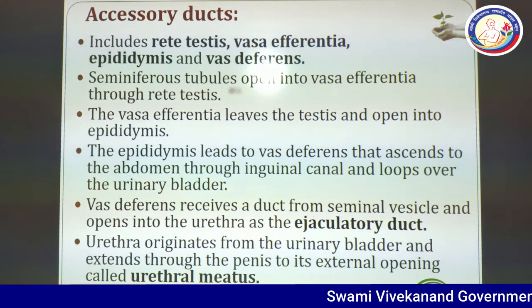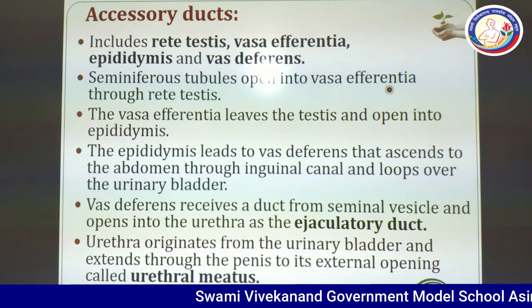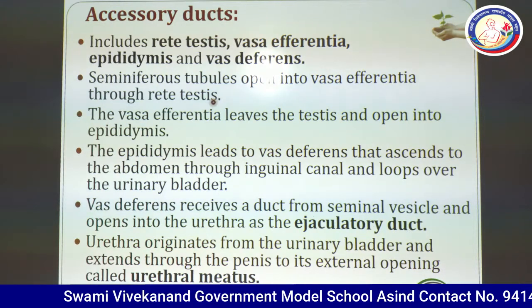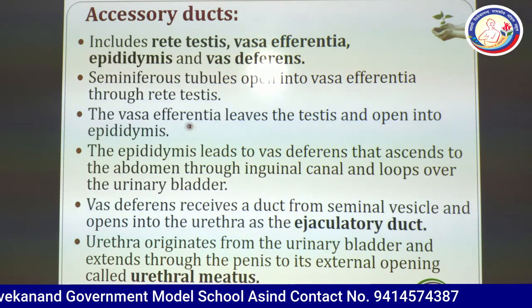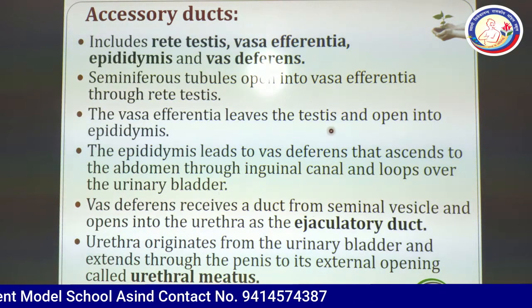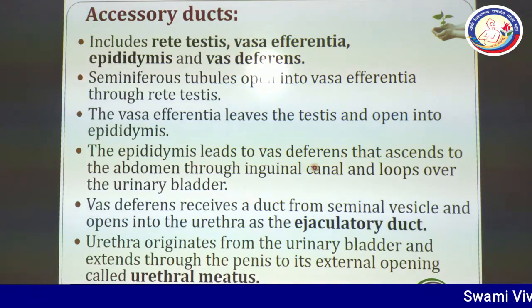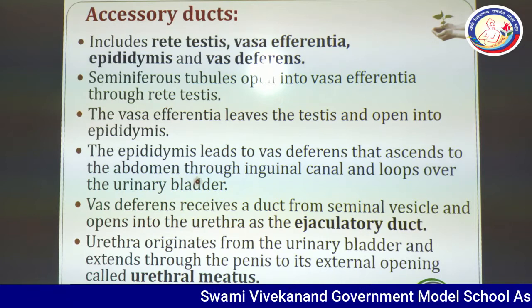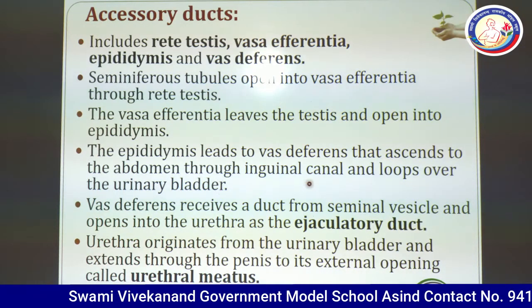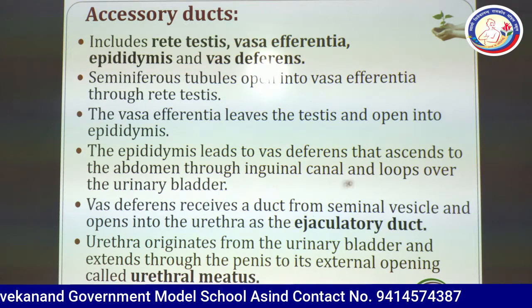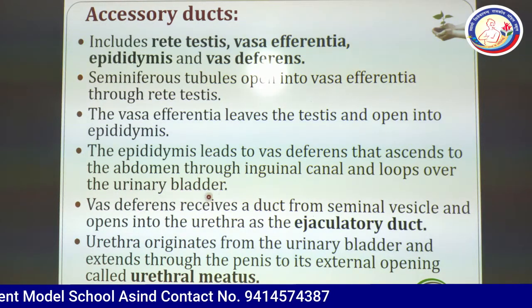Seminiferous tubules open into vasa efferentia through rete testis. Vasa efferentia leave the testis and open into the epididymis. The epididymis leads to the vas deferens that ascends to the abdomen through the inguinal canal and loops over the urinary bladder.